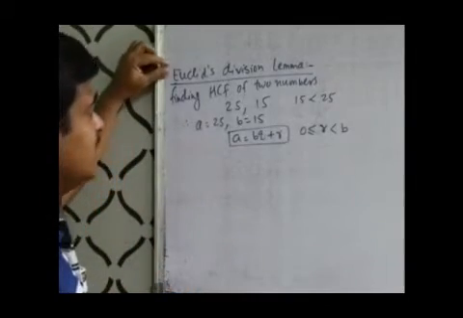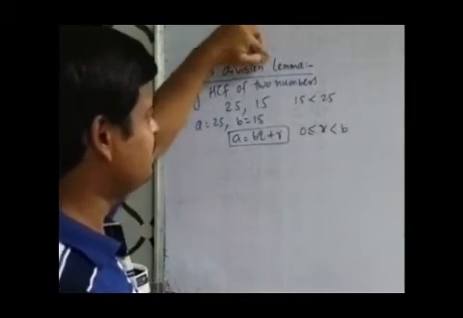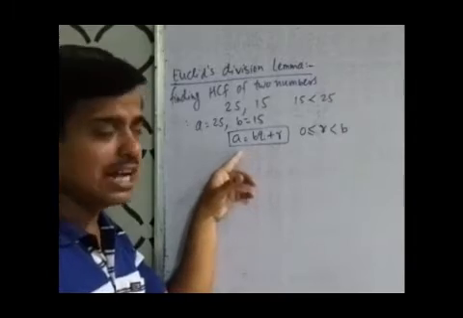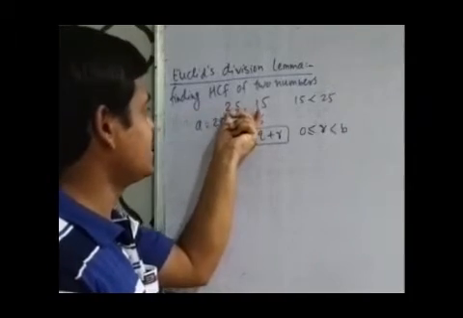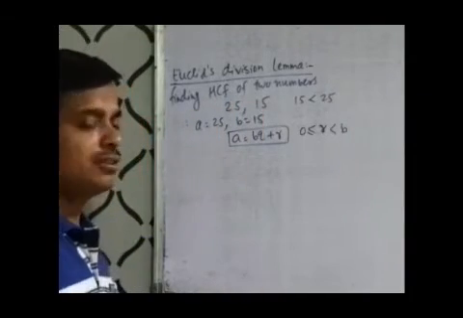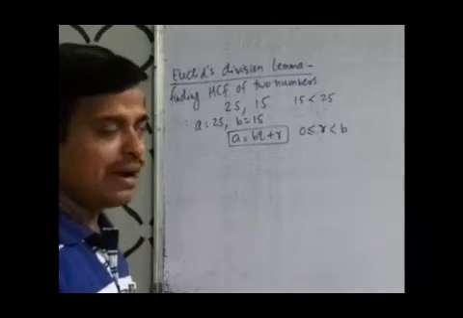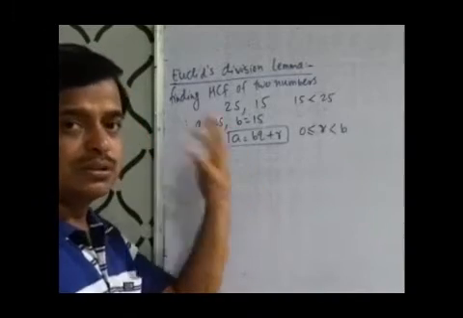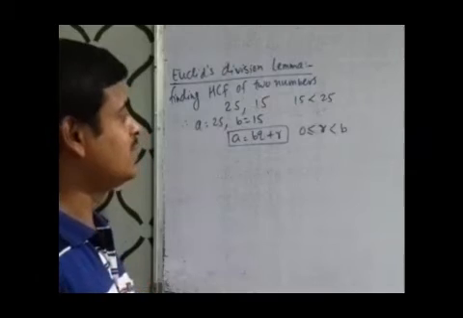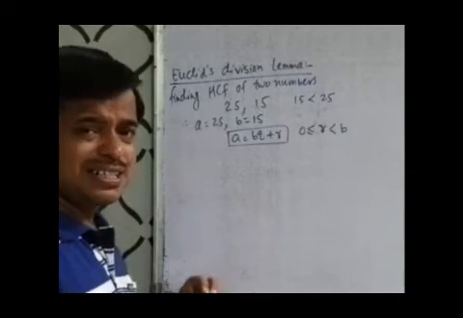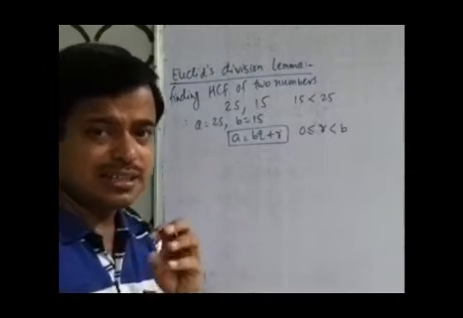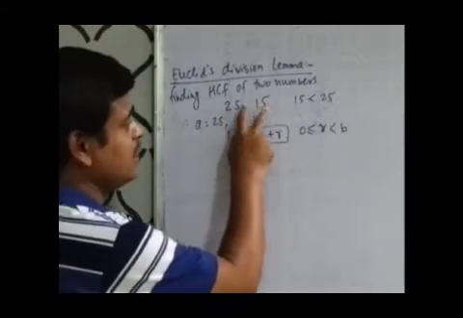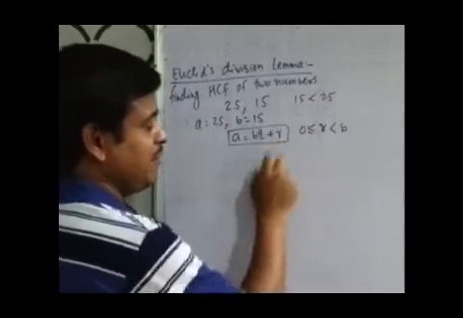But we can use here Euclid's division lemma, this form that we have discussed earlier, to find the HCF of 25 and 15. We know that when we divide a number by another number, the divisor we take is less than the dividend. So here 15 is less than 25.